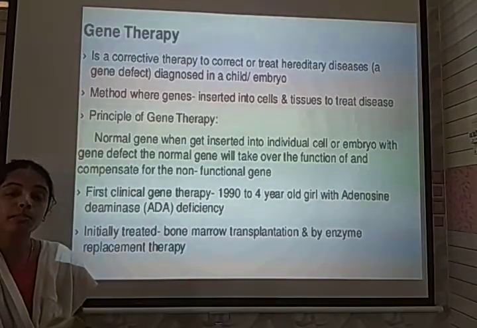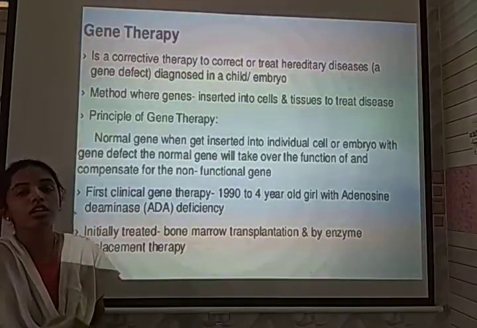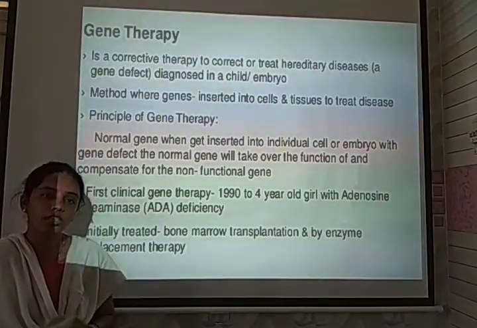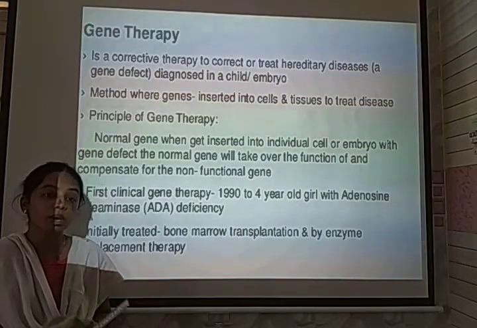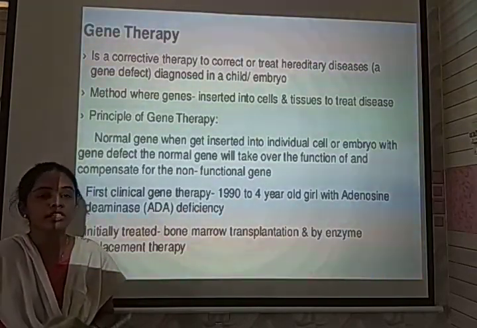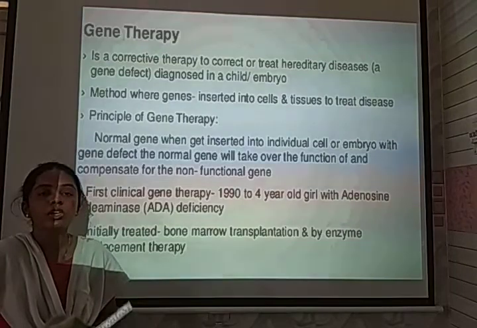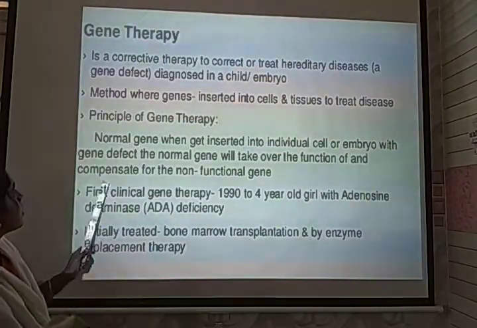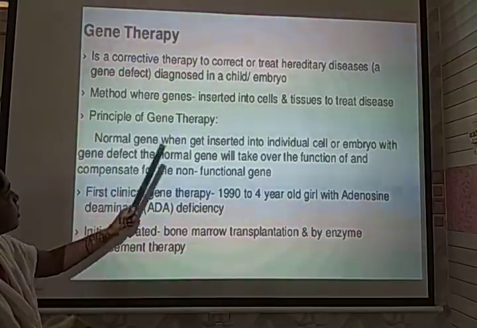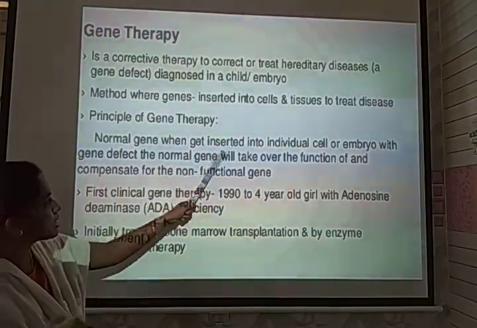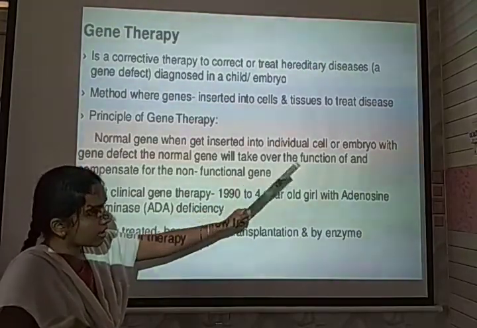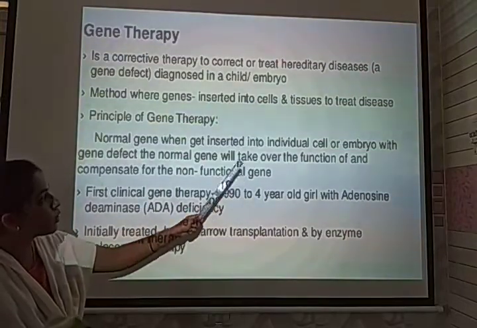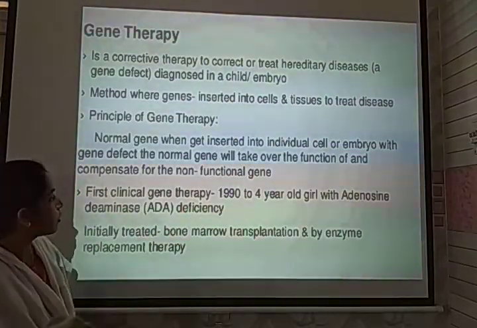So here, the replacement of defective gene by normal gene in the somatic cell, and even the replacement of a normal gene in the place of defective gene in the germline cells. The germline cells involve sperms, eggs, and even an embryo. So this is helpful to overcome most of the genetic disorders. The main principle of gene therapy is that the normal gene gets inserted into an individual, that is either a cell or an embryo, where the defective gene has been removed and its function taken over by the normal gene.